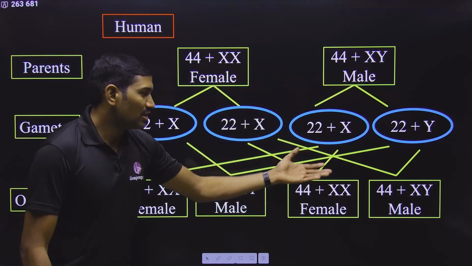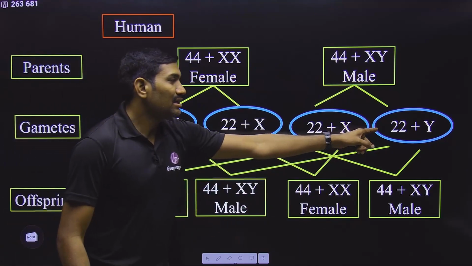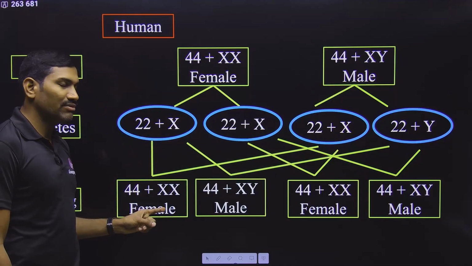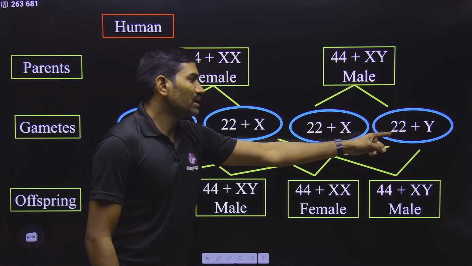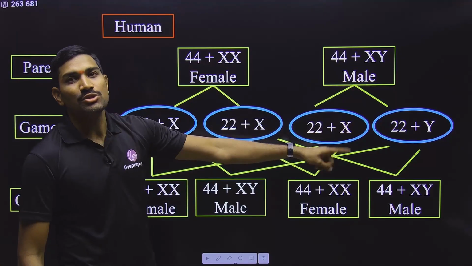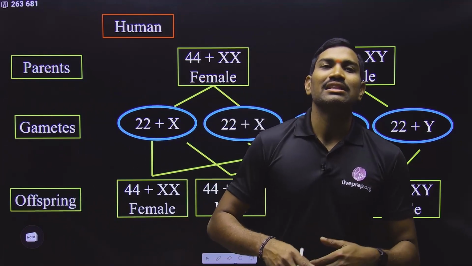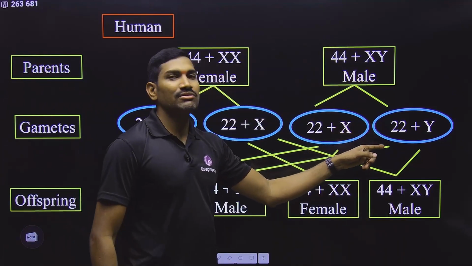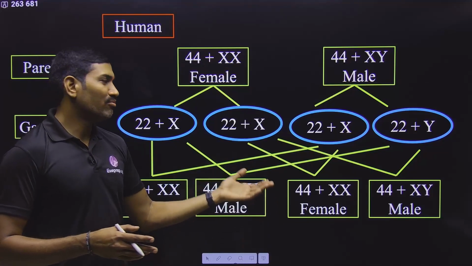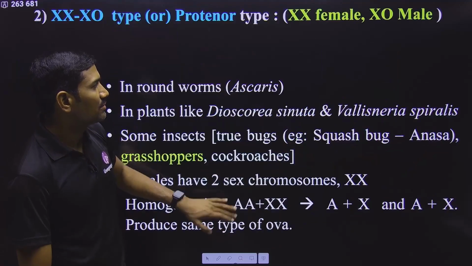So upon fertilization, males and females will be produced. Who exactly decides this? It is the sperm cell. If an X chromosome containing sperm cell fertilizes the ovum, that will develop into a female. If a Y chromosome containing sperm cell fertilizes the ovum, that will develop into a male. So in this case, the sperm cell decides the sex of the next generation. That's why in humans it is the male individual that decides the sex of the next generation. But in our society, females are generally blamed for having girl children. But actually that is not the true thing.